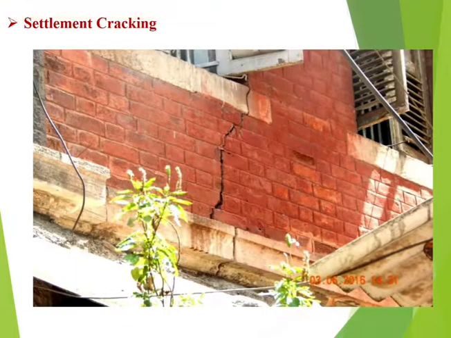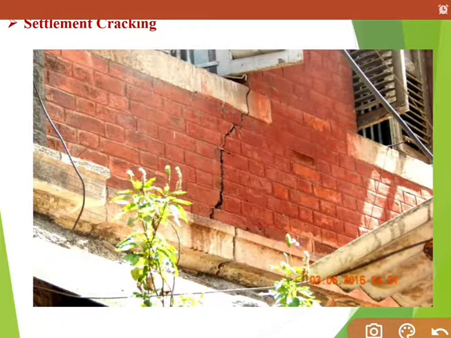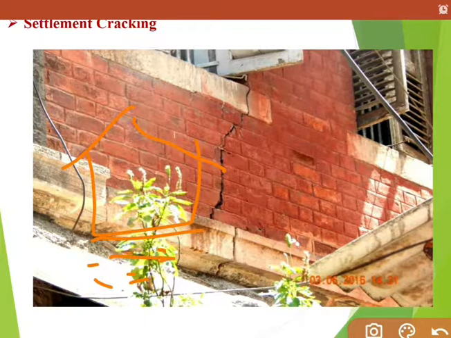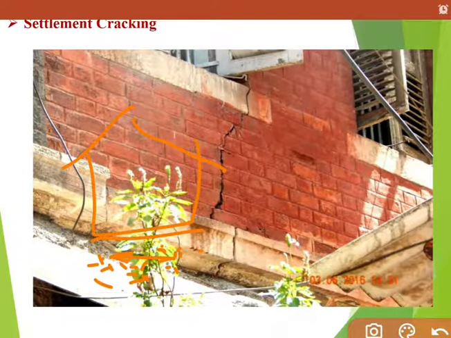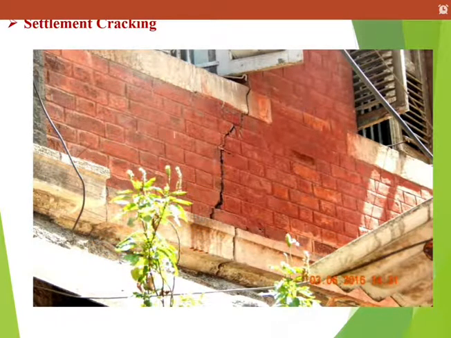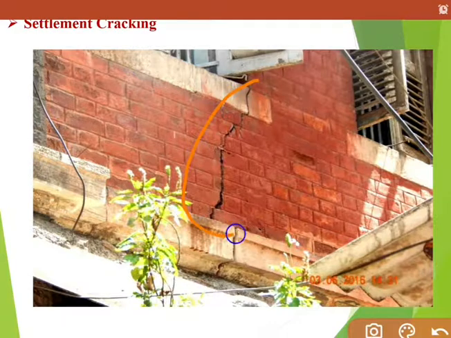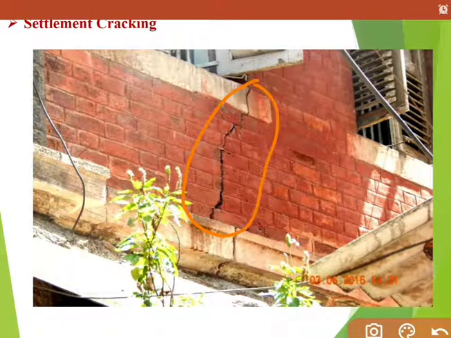Okay, the next reason is settlement cracking. Suppose your building is like this and this building gets settled because of the settling of soil. In that case, if your building gets settled, the cracks will develop in your building like this. Here you can see these cracks are developed because of the settlement.